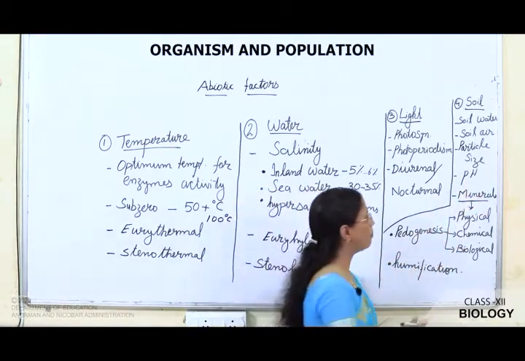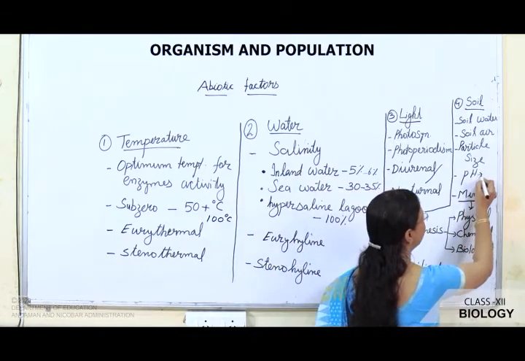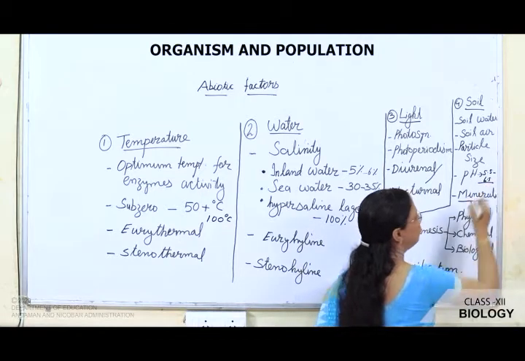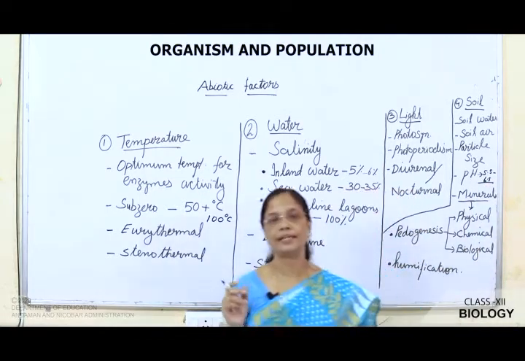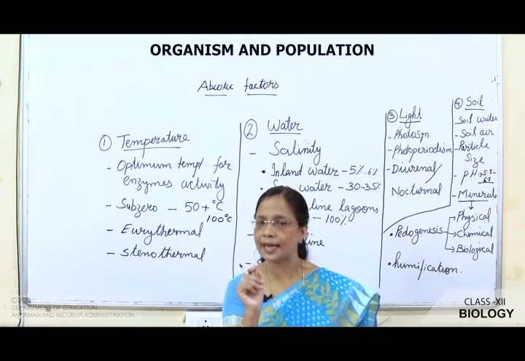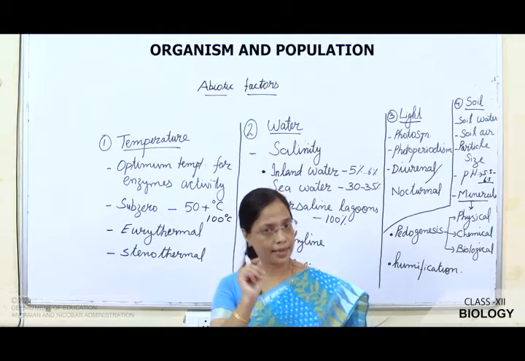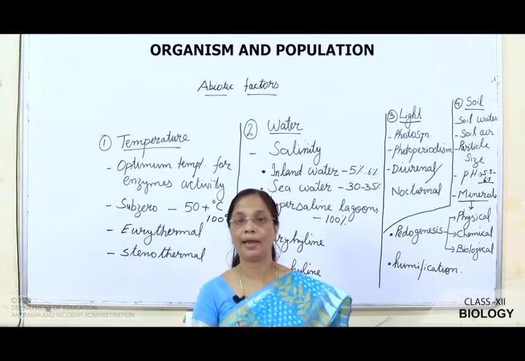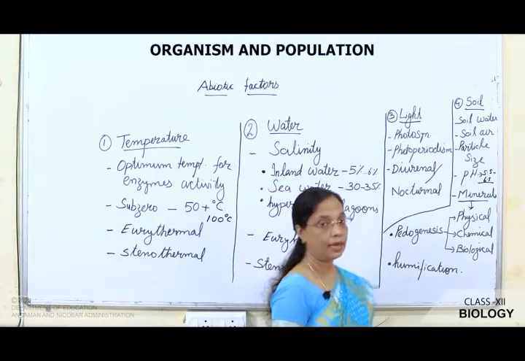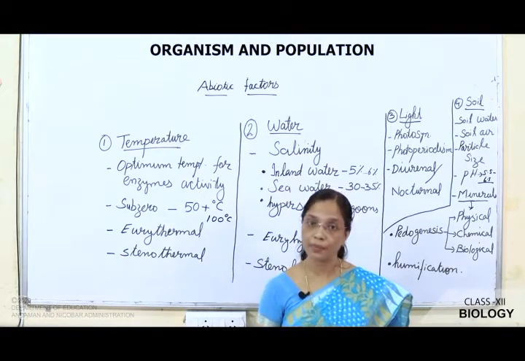Now, next is pH. pH plays a very important role here. For the better growth of the plant, 5.5 to 6.5 pH is very essential. That means the soil should be slightly acidic. In a slightly acidic soil, plants grow in a better way. Next is minerals. Along with water, plants absorb minerals.